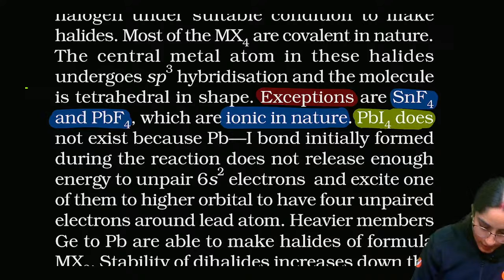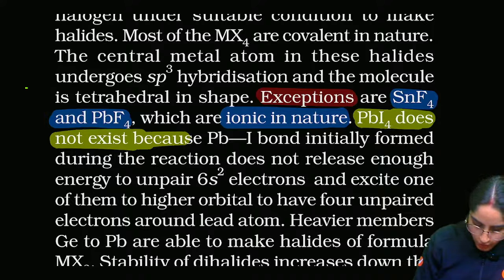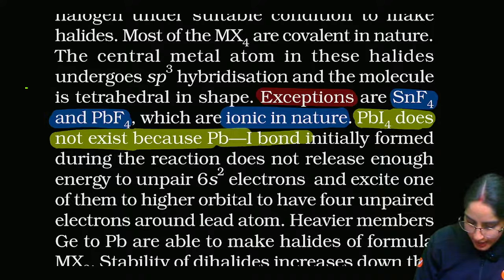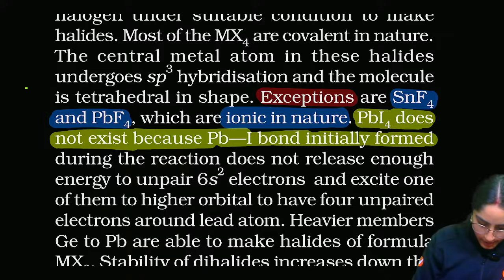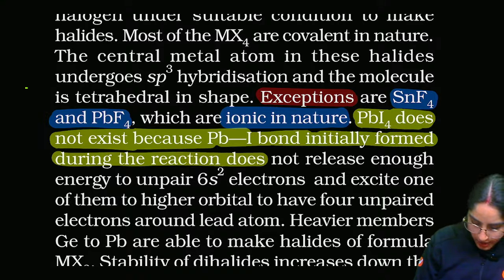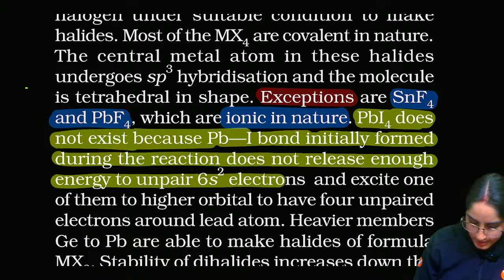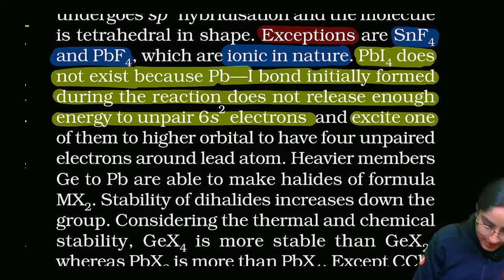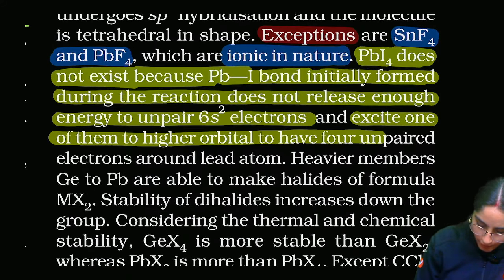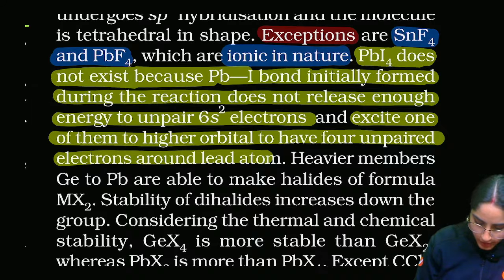Then we are saying that PbI4 does not exist. Why? Because the Pb-I bond initially formed during the reaction does not release enough energy to unpair the 6s2 electrons and excite one of them to a higher orbital, to have four unpaired electrons around the lead atom. This reason is also very important.